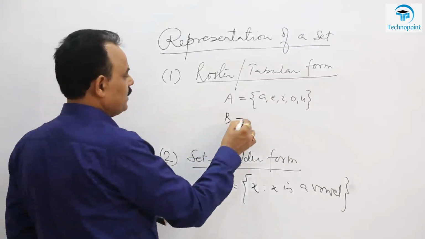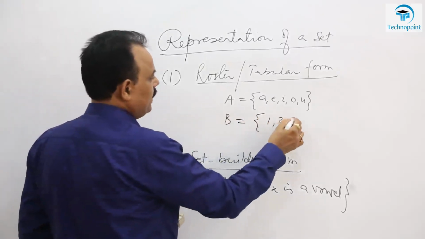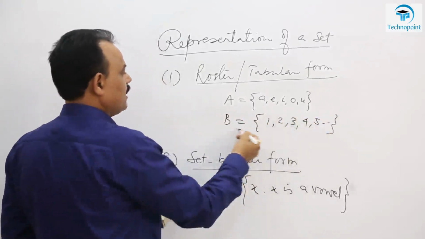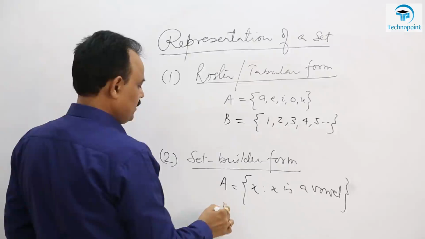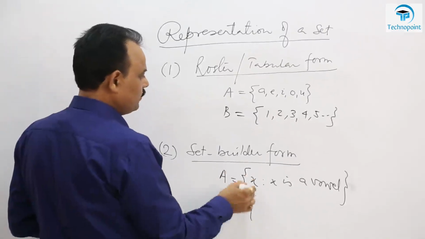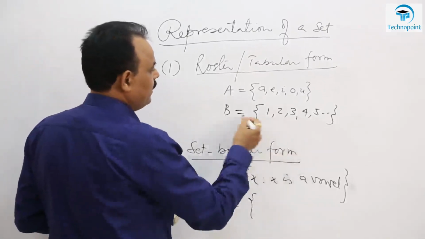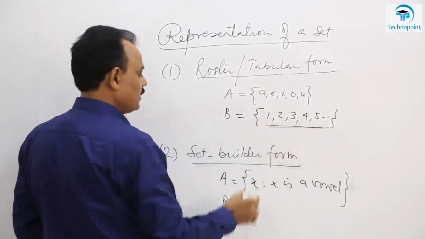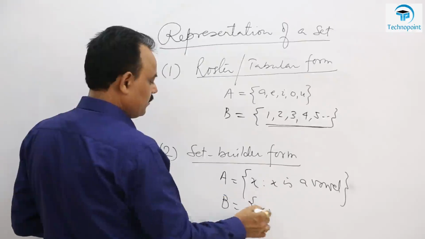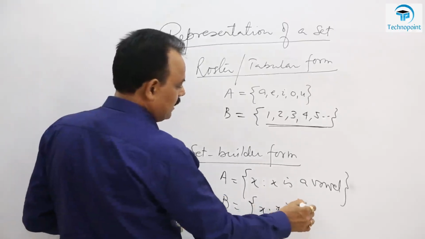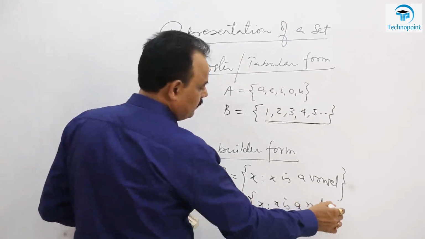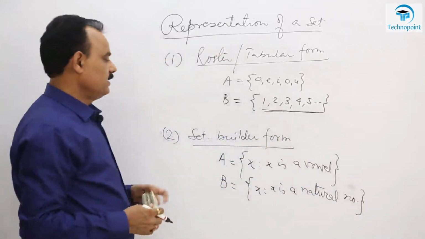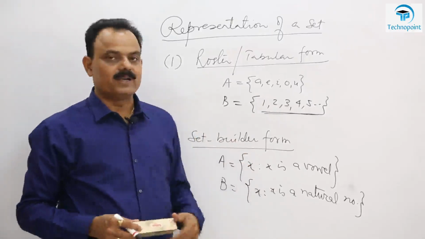Similarly, suppose you write this set of all natural numbers. So in this form, you have shown all these elements, but in set builder form, what will we do? We will simply write the property of these. These are what? Natural numbers. So you can write x is an element of B such that x is a natural number. So in this set builder form, we write the property.